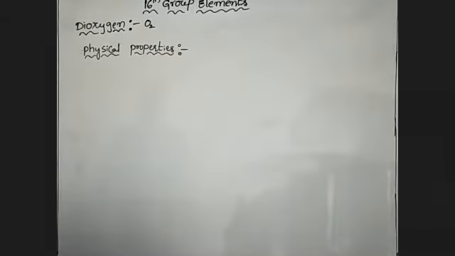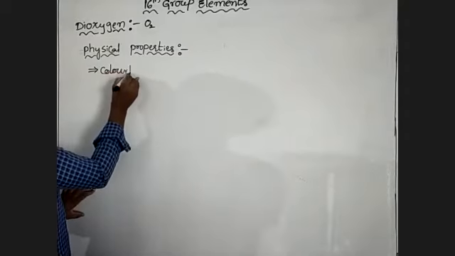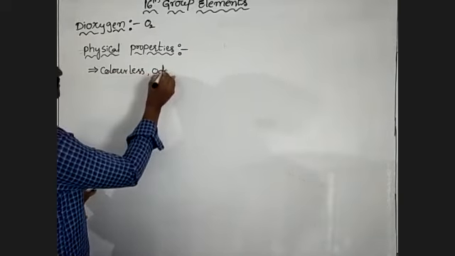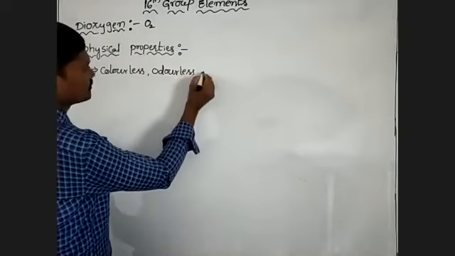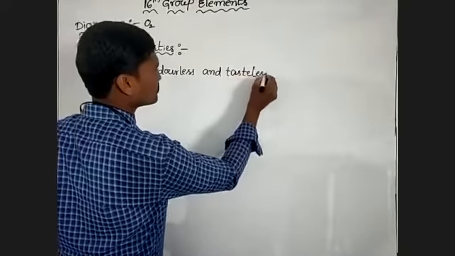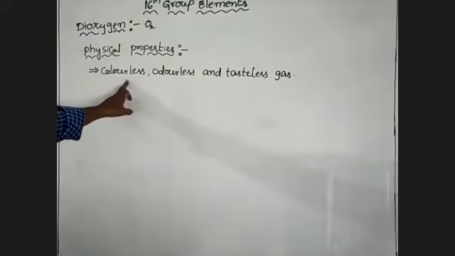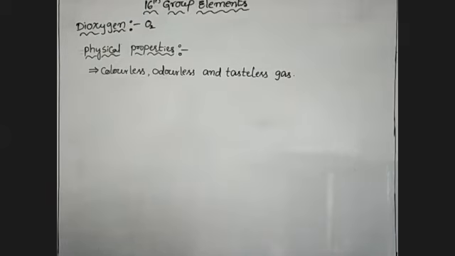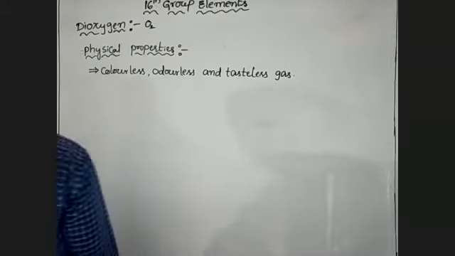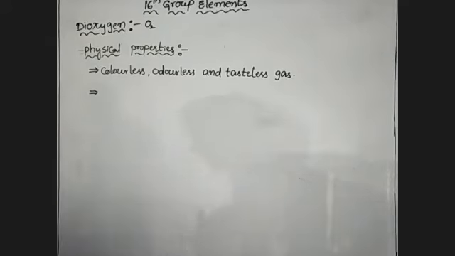Okay. In the physical properties of dioxygen, it is a colorless, odorless, and tasteless gas, and it is a little heavier than air.